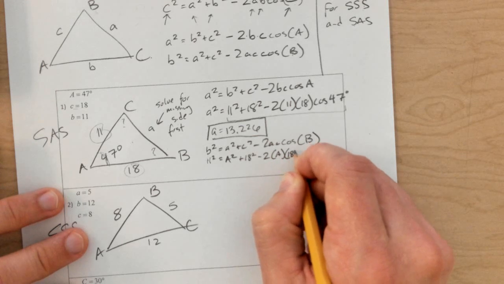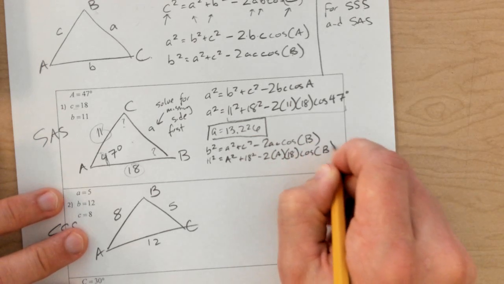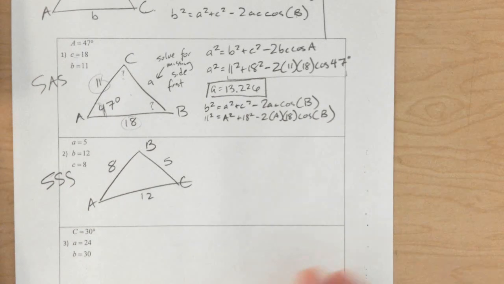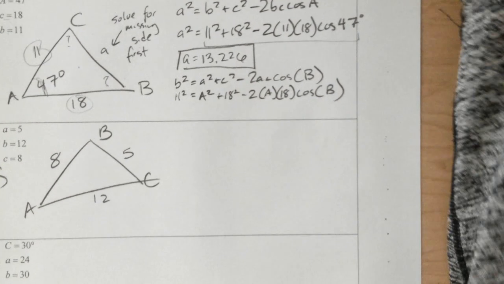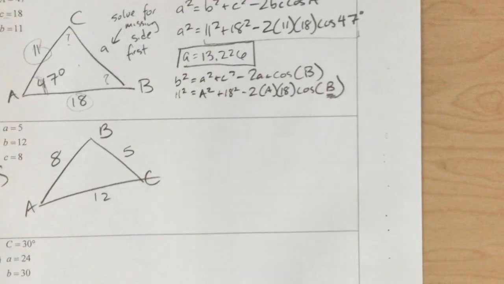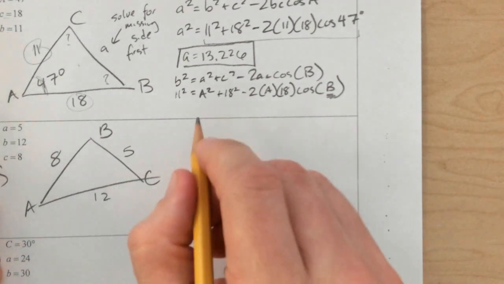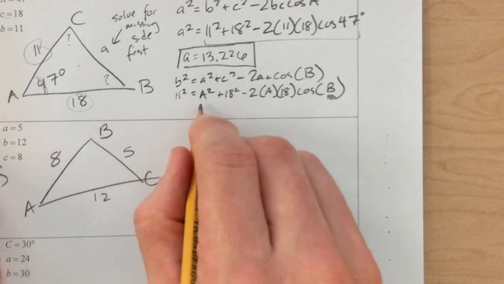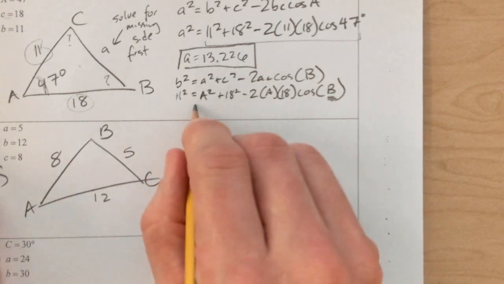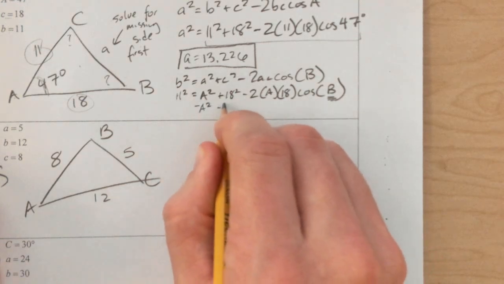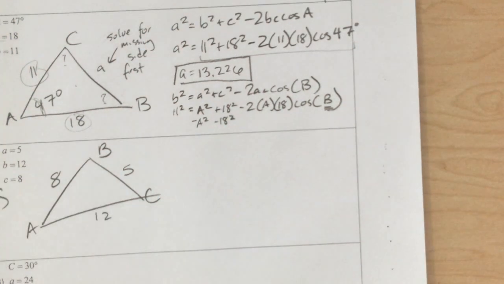C is 18, cosine B. So now I've got to do a little solving here to get B by itself. It's actually quite a bit of algebra that we have to do. So first, I need to subtract A squared and 18 squared from both sides.